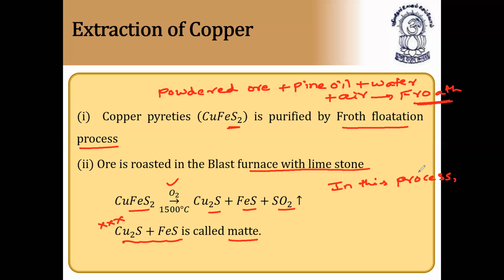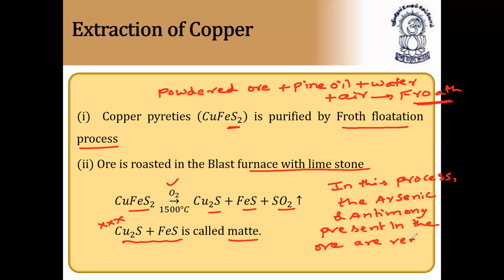The arsenic and antimony impurities present in the ore are removed as volatile oxides, that is arsenic oxide and antimony oxide.